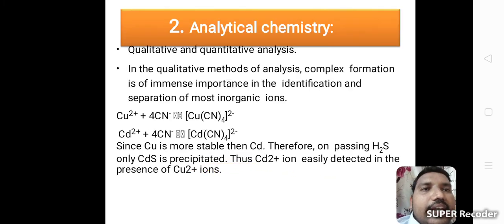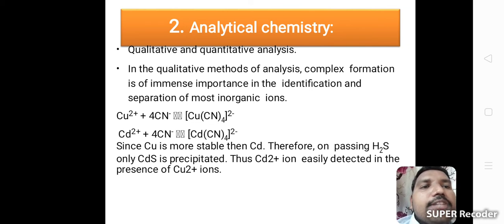Now second application is analytical chemistry. This is the laboratory technique in qualitative and quantitative analysis. In the qualitative methods of analysis, complex formation is of immense importance in the identification and separation of most inorganic ions. Because of the coordination compounds' character, we can easily separate most of the inorganic ions. Copper 2+ plus 4 cyanide forms copper tetracyanide. Cadmium 2+ plus 4 cyanide forms cadmium tetracyanide.